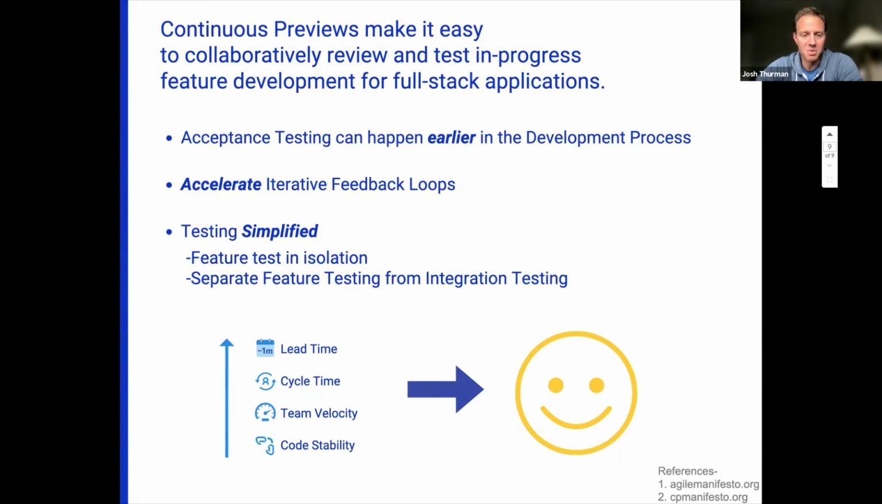And so all of this results in improvements against our key performance indicators. Some common ones are lead time, cycle time, team velocity, and code stability. And of course, that all leads to happy end users. So enough about concept. Let's get going with seeing a technical implementation of this. So I'm going to pass it back to Peter, who's going to share what he's got.